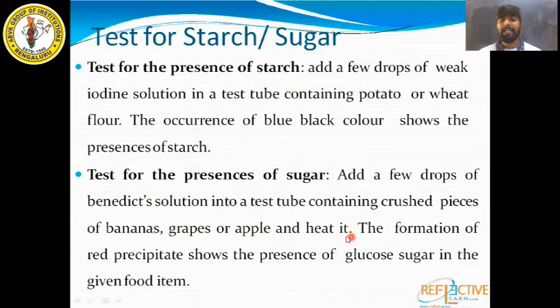Then you need to heat it. You need to heat with a Bunsen burner. The formation of red precipitate shows the presence of glucose sugar in the given food item. So if you observe a red precipitate in the test tube, then that confirms that there is glucose in that food item. There is a presence of sugar in the food item.